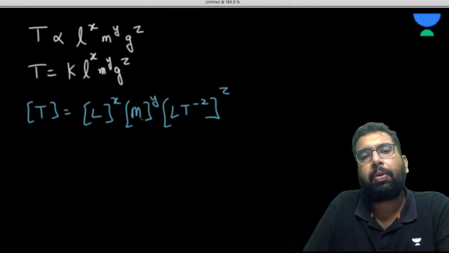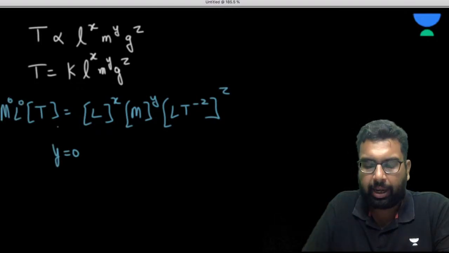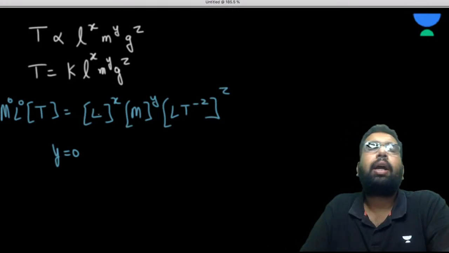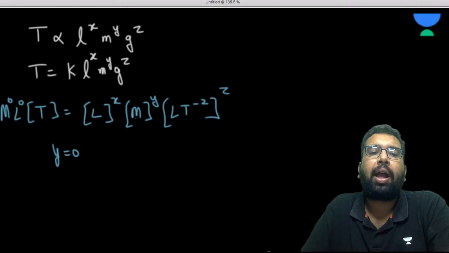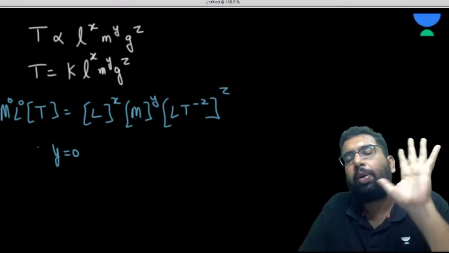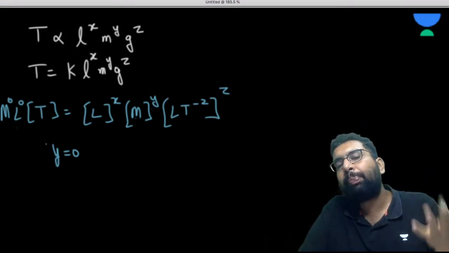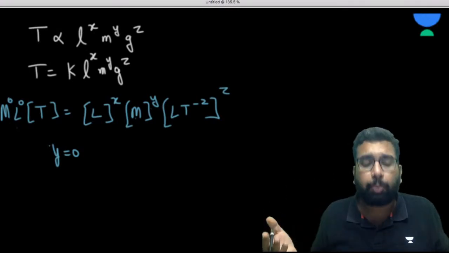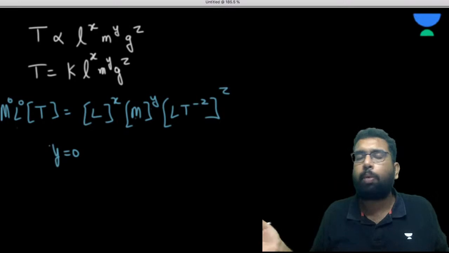So m to the power y. y is clearly 0 because here we can write it as m0 l0 also. So we are comparing the powers of the bases. Here m has the power y, and on the other side m has the power 0. So y is clearly 0. How can that happen? You have to trust the dimensional analysis. It simply means that the time period of a pendulum doesn't depend upon the mass. What is the problem? No problem at all.